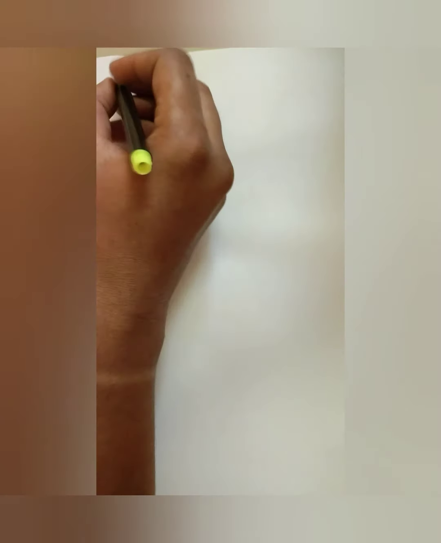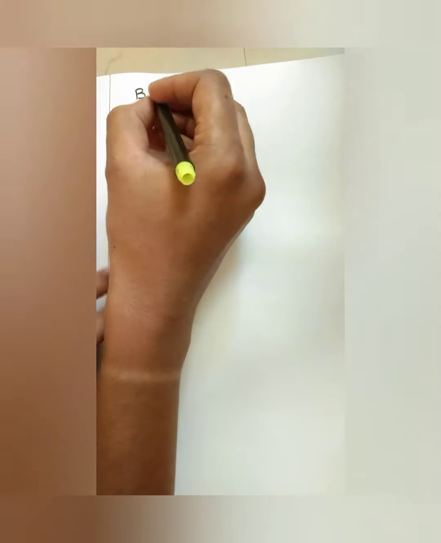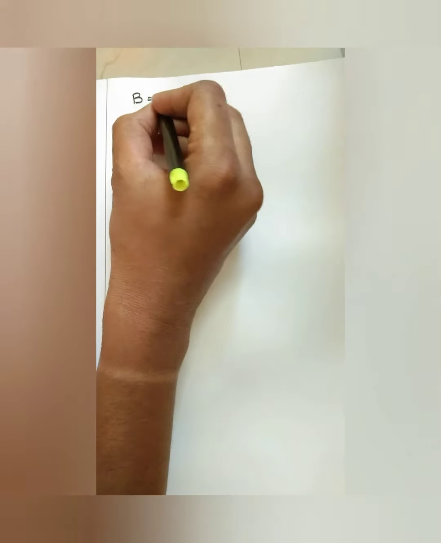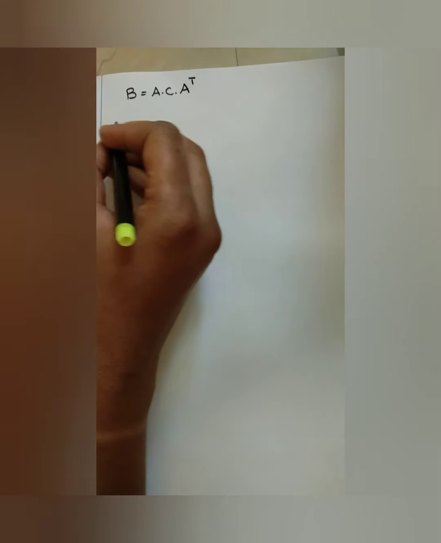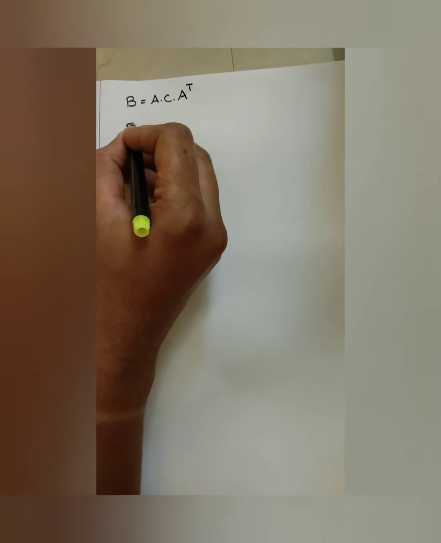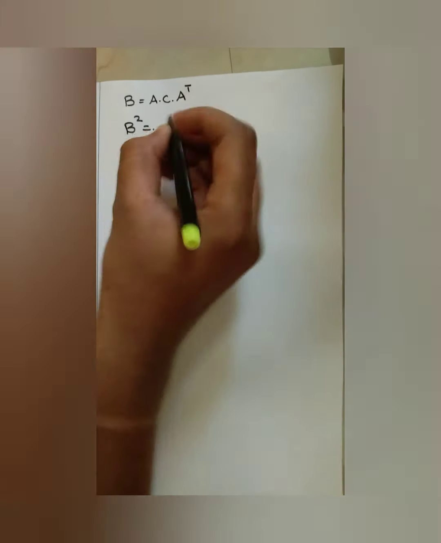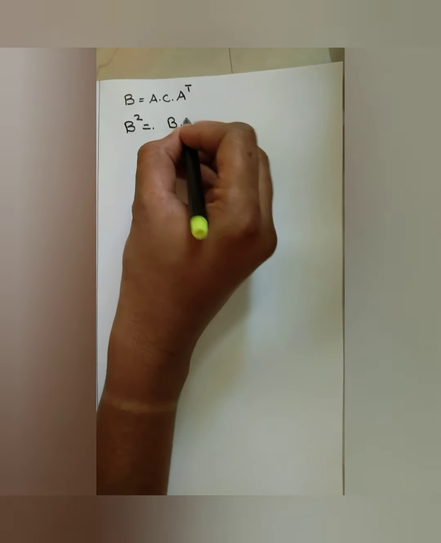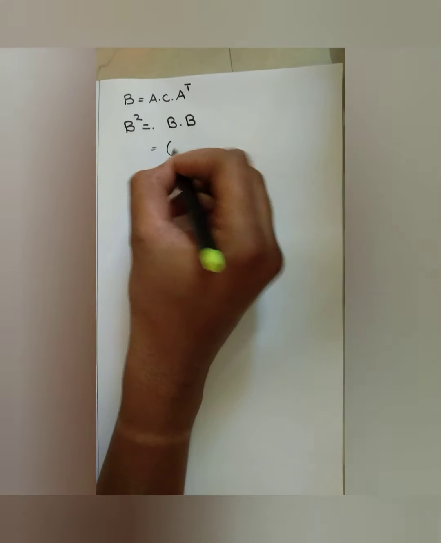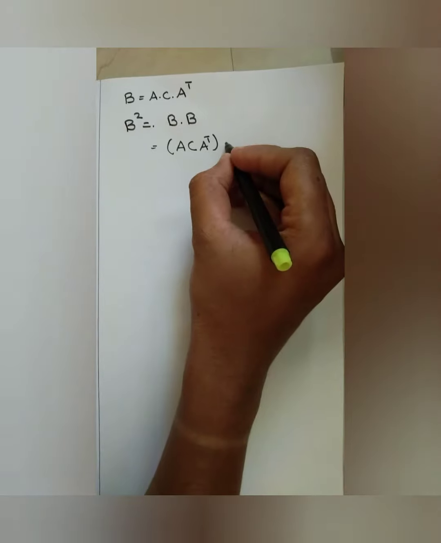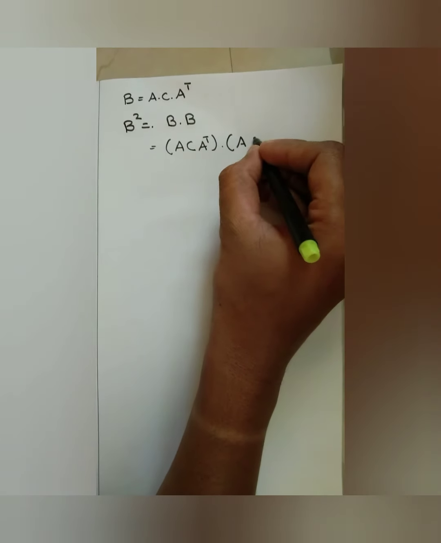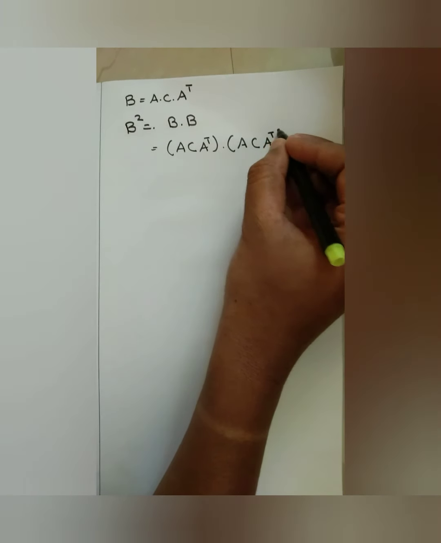Given B equals A into C into A transpose. Now I am going to find the value of B square. B square is nothing but B into B. My B is A C A transpose, multiplied again with A C A transpose.